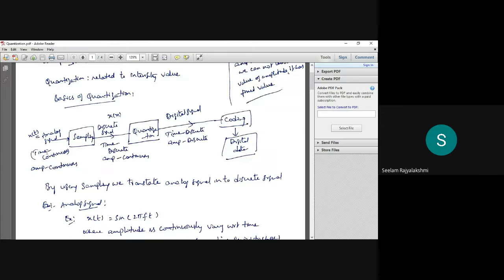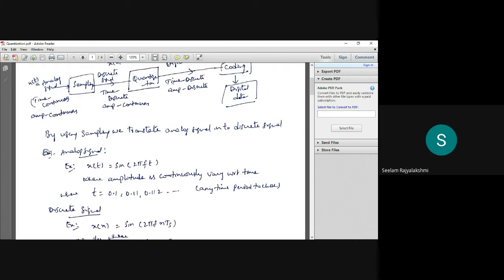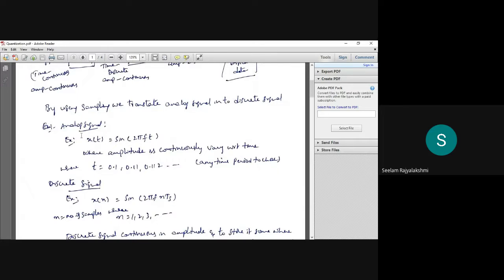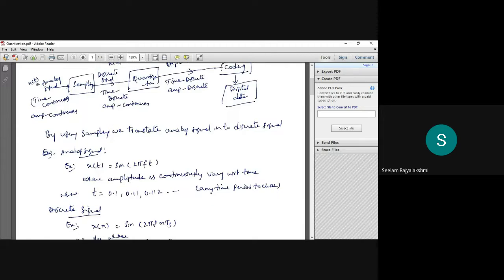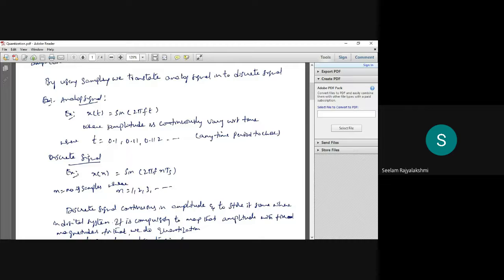Now let us see an example. Here we consider the analog signal x of t equals sine 2 pi f t. Here the amplitude is continuously varying with respect to time.